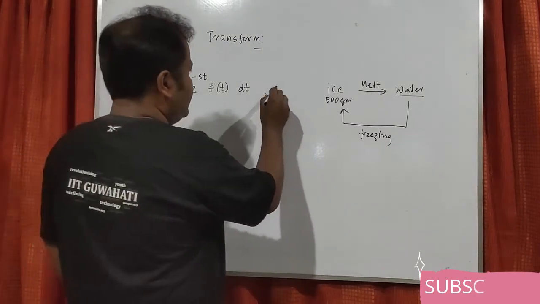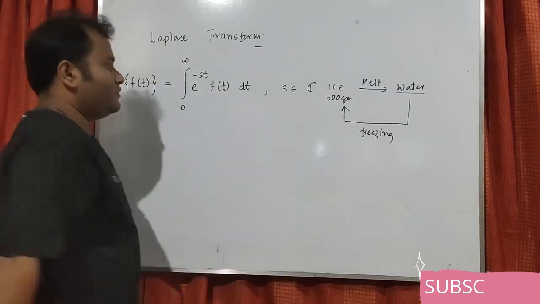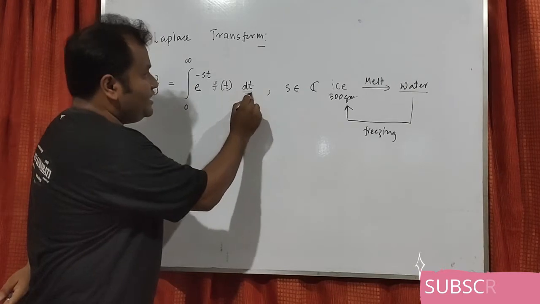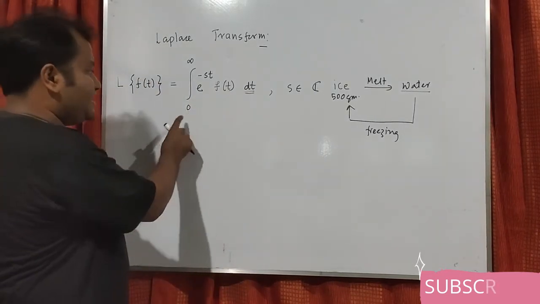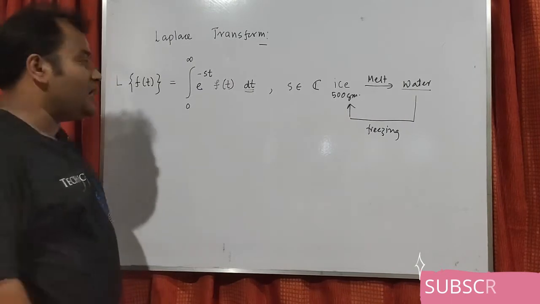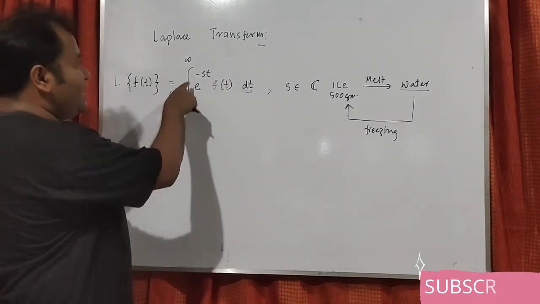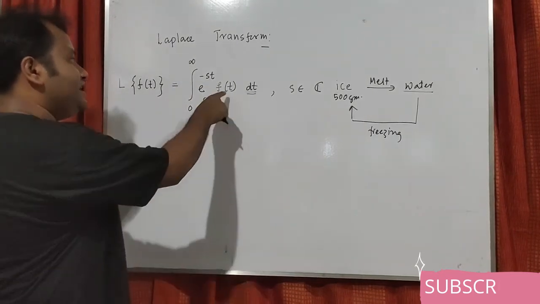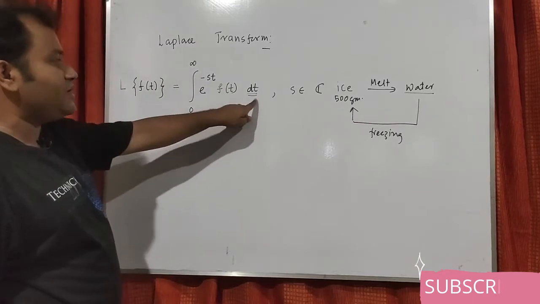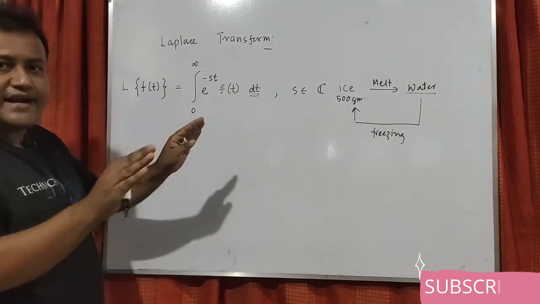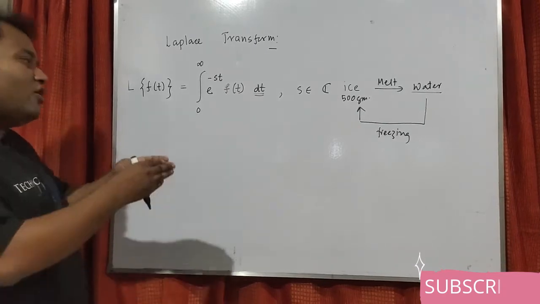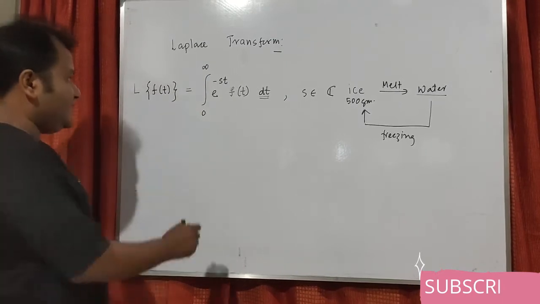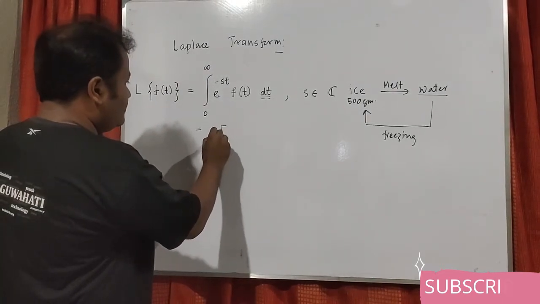Now look into this one. Here s is a complex number. Suppose this integration is with respect to t. So after doing this integration you get a function of t and s. Now there is a lower limit 0, there is an upper limit infinity. So if you put infinity and 0, you have to put in the place of t only, because the integration is with respect to t. So no t will be there in the final answer. In the final answer, all the t will be replaced by either infinity or by 0. So basically this will become a function of s.